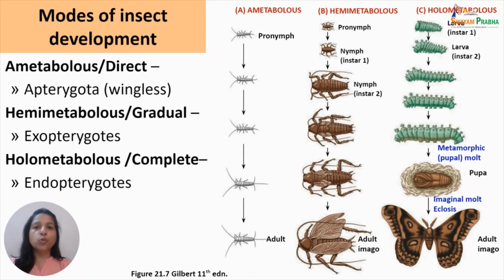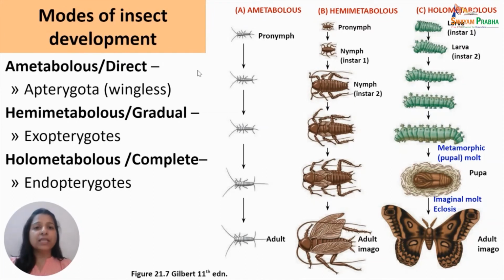This illustration shows the different modes of insect development, namely the ametabolous, hemimetabolous, and the holometabolous. Here, different molts are represented as arrows, and different stages are shown during each of the three modes of development. Now, in ametabolous development, or the direct mode of development, there is no larval stage, which means there is no metamorphosis, because of which it is called ametabolous, that is, without metamorphosis, also known as the direct mode of development.